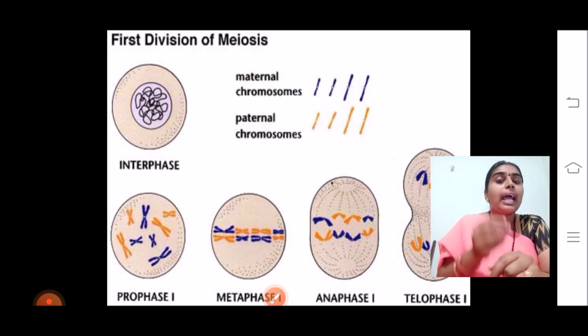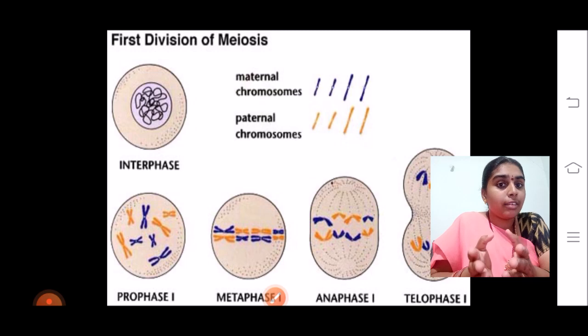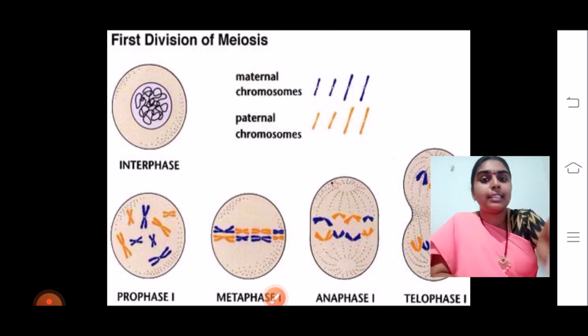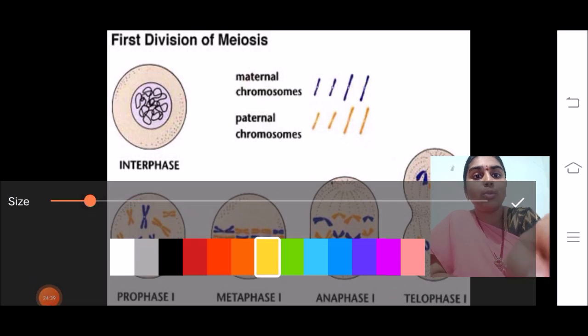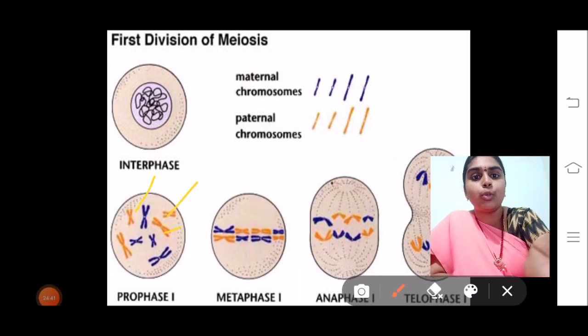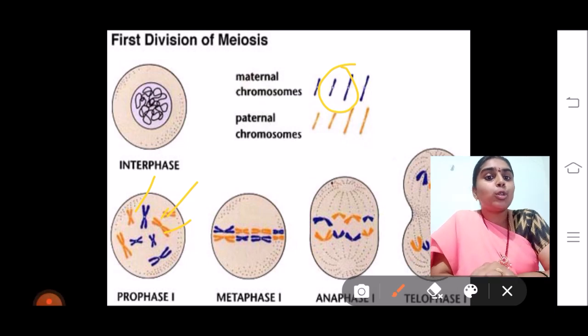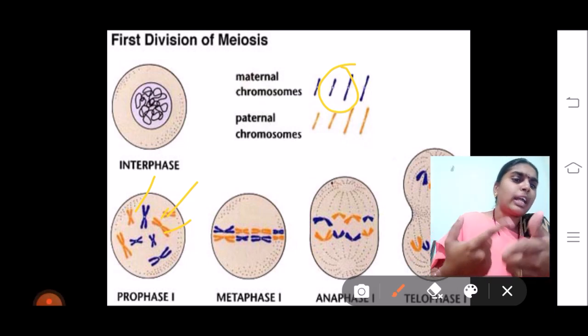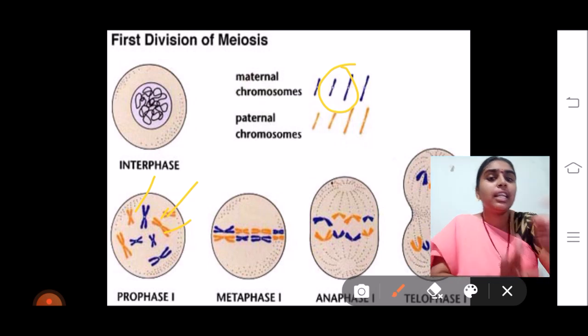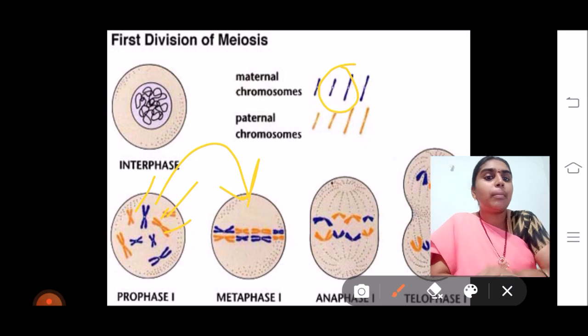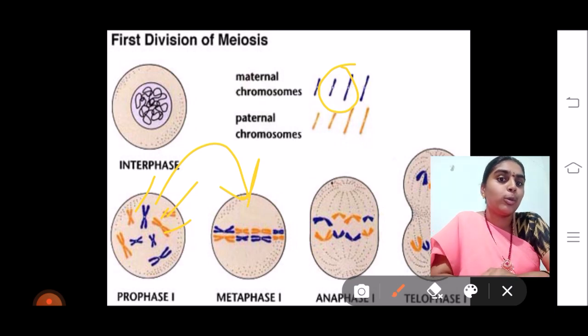They have got condensed, and each chromosome is showing 2 chromatids. In the diagram you can see here, 2 chromatids. Here only 1 chromatid is there, here 2 chromatids are there. Now crossing over occurs, terminalization, chiasmata formation, synapsis, all whatever we have seen, and then they enter into metaphase 1 by the arrangement of these chromosomes in the center. That is 8 chromosomes. Don't forget the number. There are 8 chromosomes in the center.